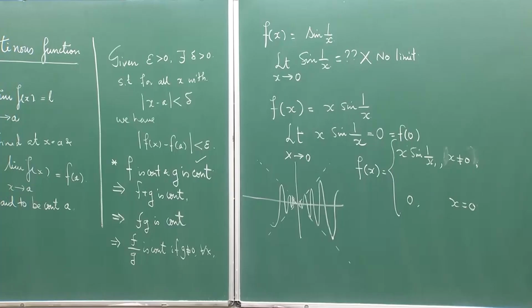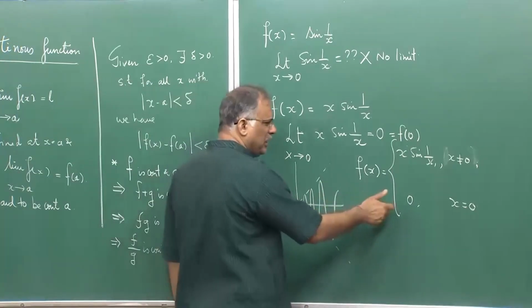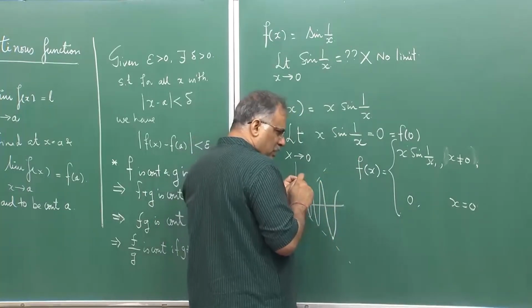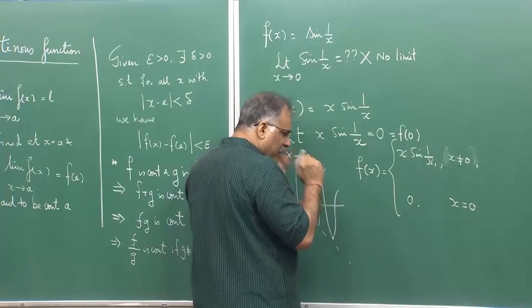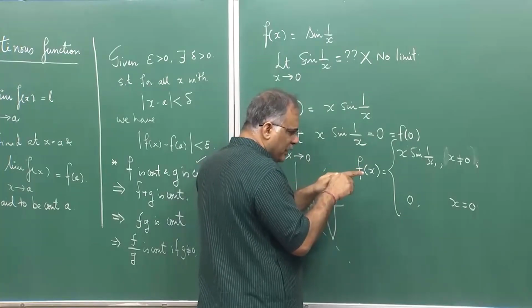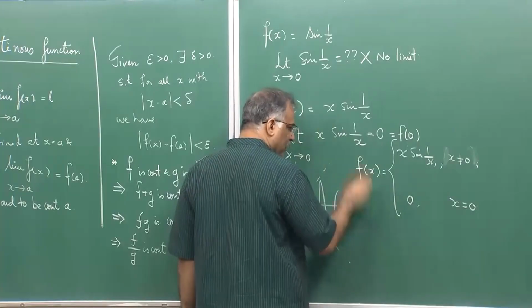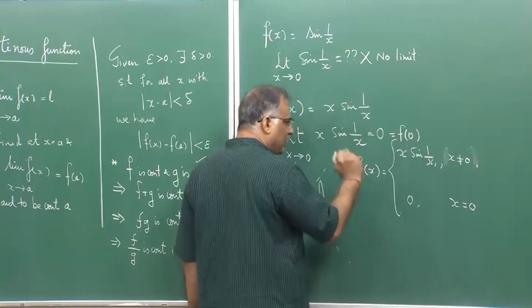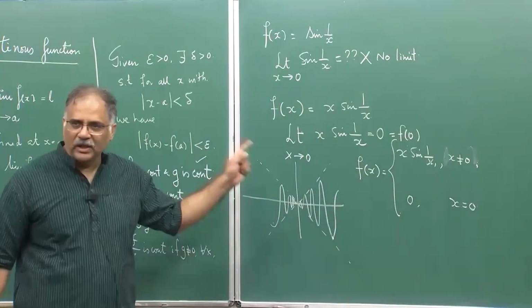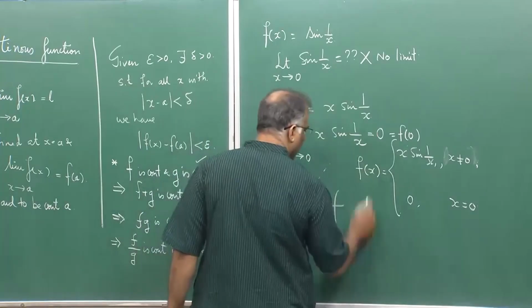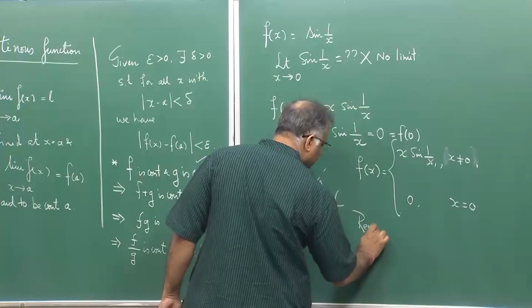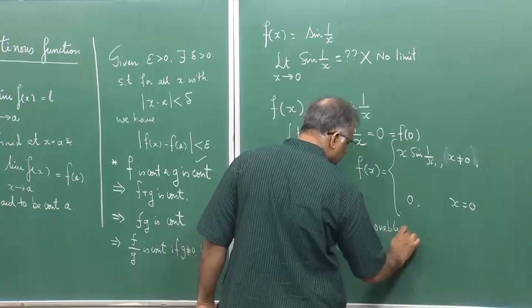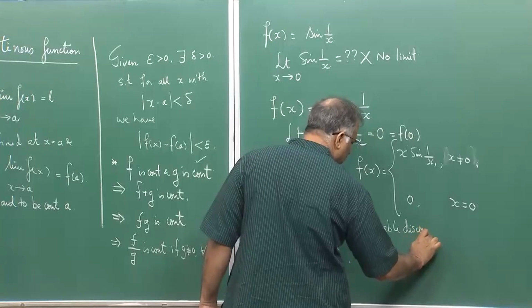So, in such cases where you can redefine a function a little bit, basically at the point where the function is discontinuous, and if a limit exists as the x values approach that point, then if I take that limit value as the value of the function at that point, then I can actually remove the discontinuity at that point. That is called removable discontinuity. So, what we did is basically we removed the discontinuity. But every discontinuity is not removable.